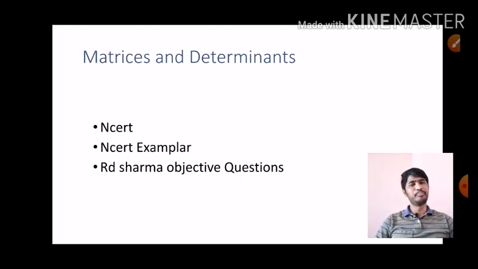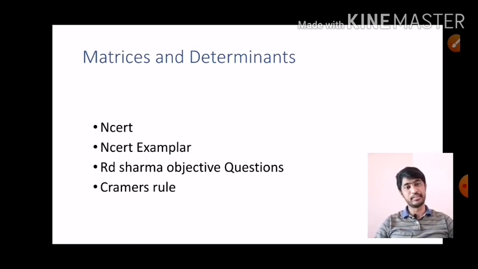Since you're asking me, I'm telling you Cramer's rule is very important, because we can see questions where they give some sort of equations and ask you to find how many solutions there are, like no solution, one solution, or many. To solve all these problems, we should know Cramer's rule, which is out of the NCERT syllabus. Then only can you easily answer in JEE.